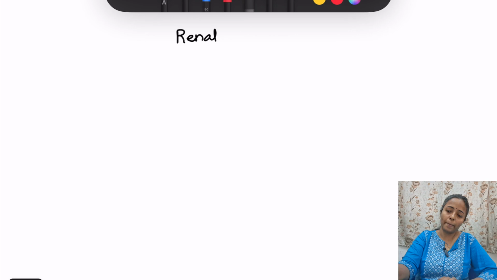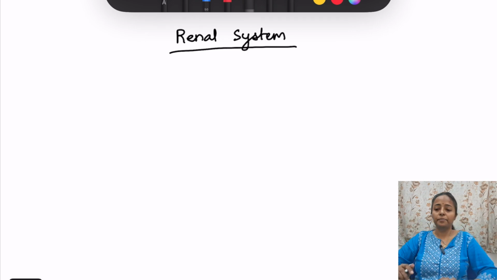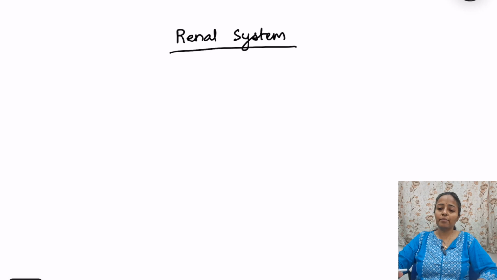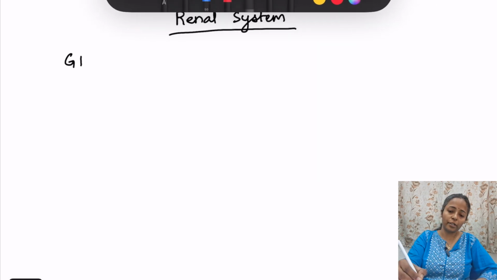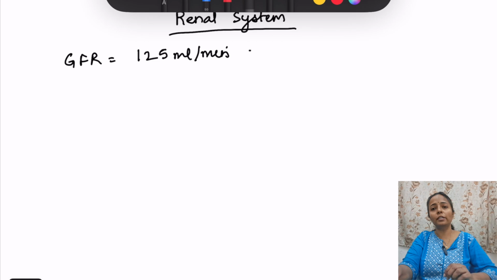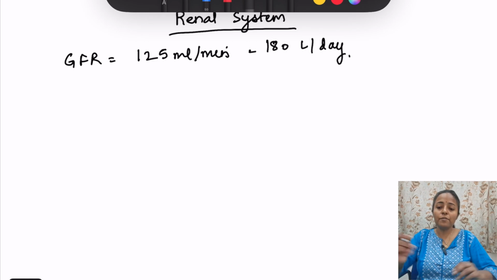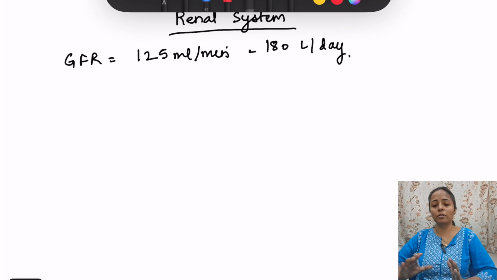Renal system. Okay. Now, in the renal system, what is important? In the renal system, first we will talk about glomerular filtration rate. So the normal glomerular filtration rate is 125 ml per minute, or we can call it 180 liters per day. Okay. So first we should know how this glomerular filtration rate occurs. Basically, what are the forces?